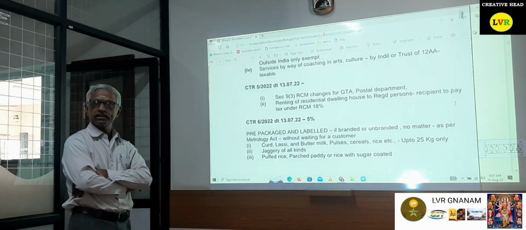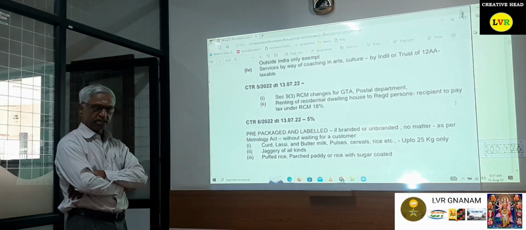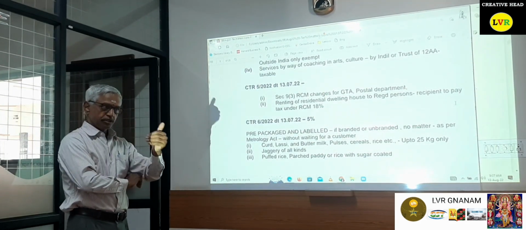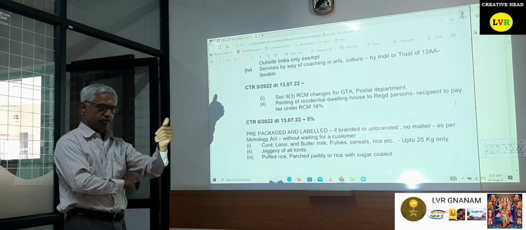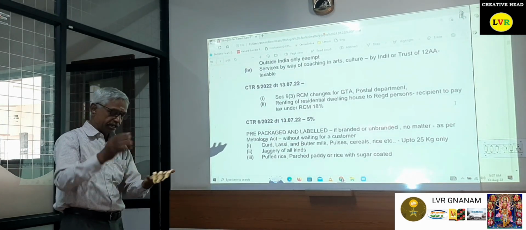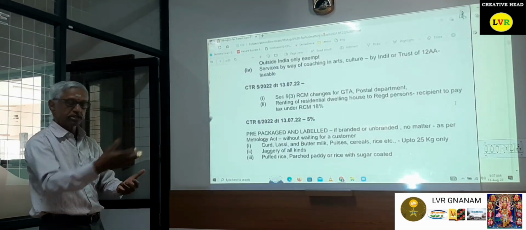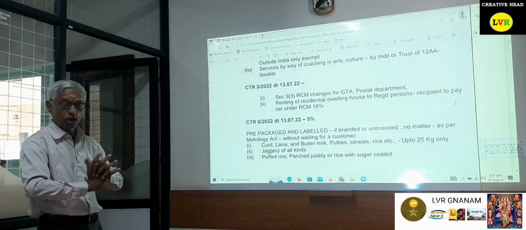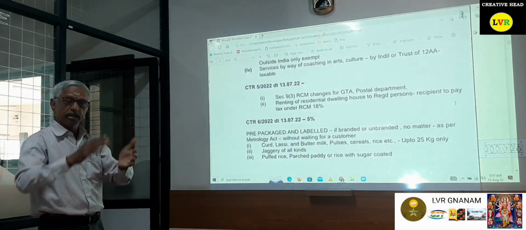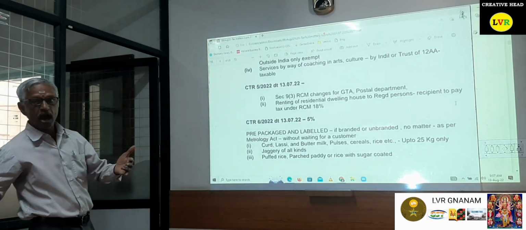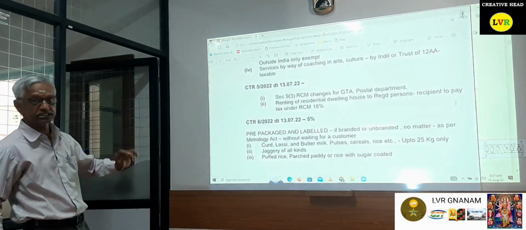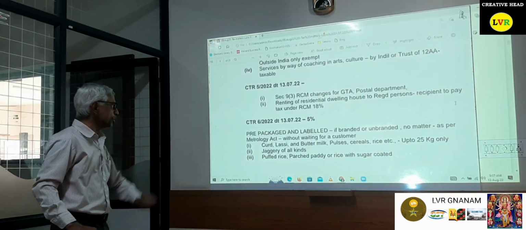So many areas are gone. For example, in an apartment, if all the houses are residential houses, and a registered person has taken a room or purchased a house, and it has been rented to them, then the registered person has to pay RCM at 18%. That is a change in this notification.